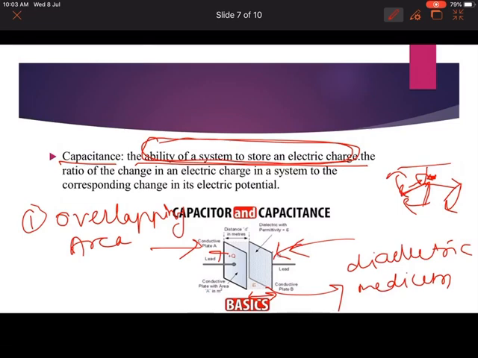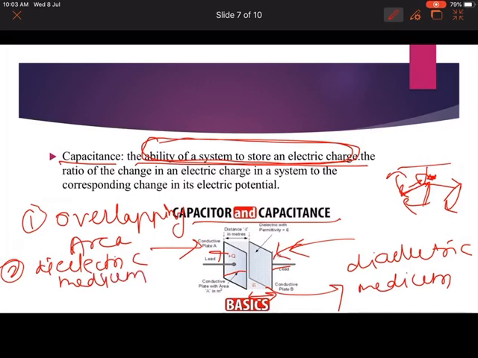That will affect the capacitor and capacitance. Then next is the dielectric medium between these two plates. And the third is the distance between the plates.